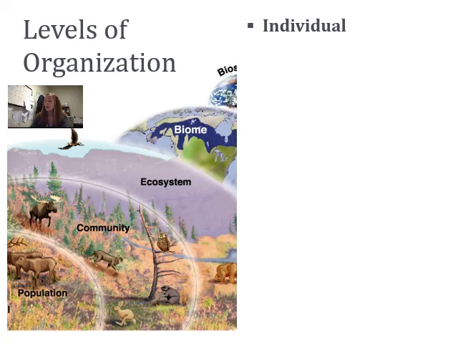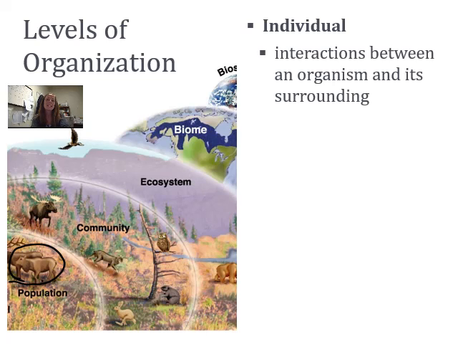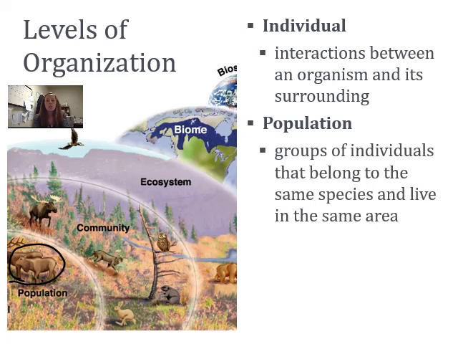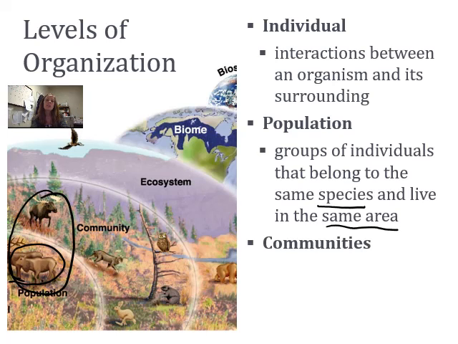All right, the first thing you have is the individual. So in here, we're looking at the individual moose. Okay, this is the interactions that he's going to have with his surroundings. Then you go up to the population. This would be the group of moose, like this guy too, that live in that area. Okay, so they have to belong to the same species and live in the same area to be considered a population. Then you go even bigger and you get to the community.